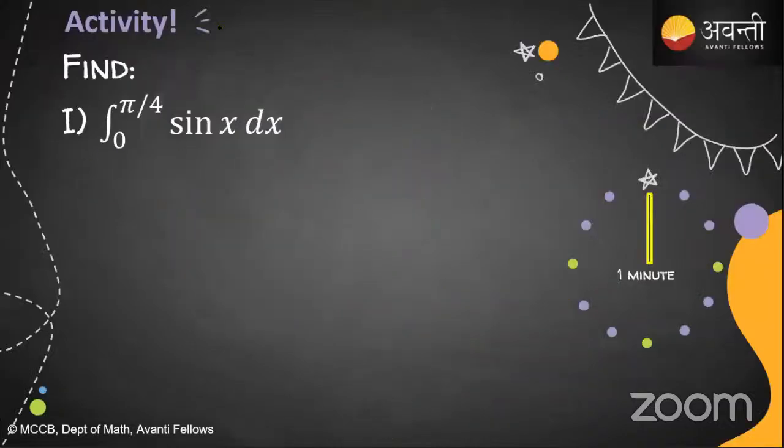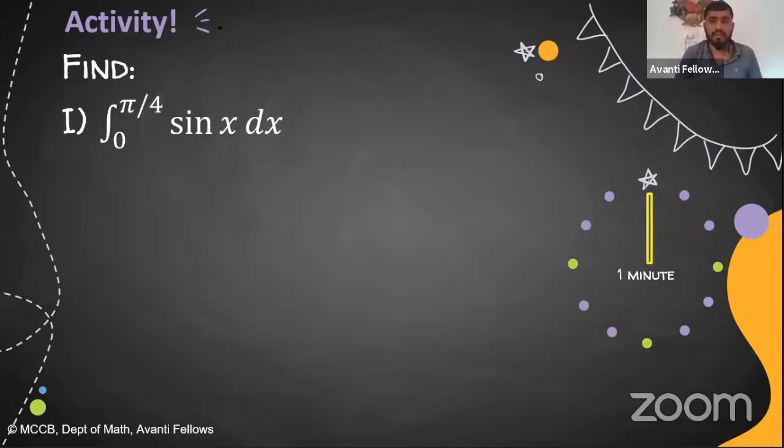Okay, now we will be seeing some practical proof. First of all, find the definite integration value. Come on guys, you have only 1 minute. Just solve it. Your time starts now. You can see this clock is running. Come on, find the definite integration value.